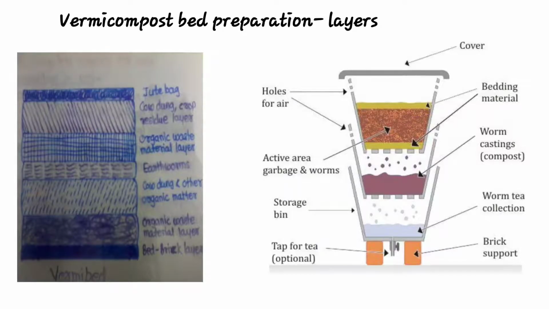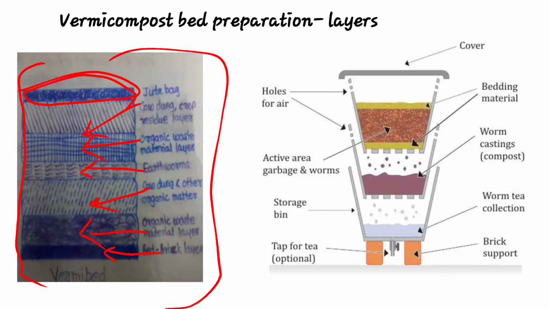Okay, so this is the diagram of the vermi bed. Firstly make a pit, in that add bed of bricks. Then organic waste material, then add cow dung and organic matter, hay and other material. Then inoculation of earthworm, then wet organic waste material. Then again spread the cow dung slurry and residue, and spread the jute bag to maintain the moisture.